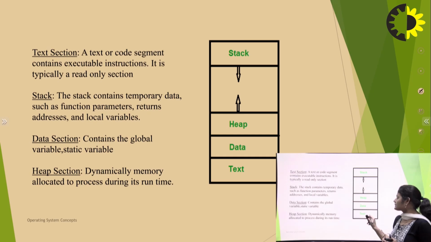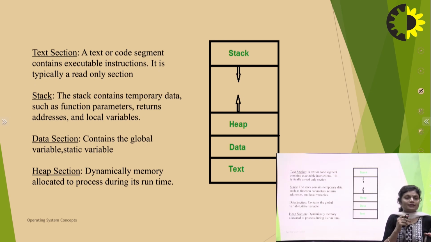In the text section, the code segment contains executable instructions. It is typically a read-only section, where the data is only for reading, in the format of text. Next, the stack contains temporary data such as parameters, return addresses, and local variables. So when we execute a program and demand a local variable, or when we write a function in a program and pass some parameters, all that information comes from the stack section.